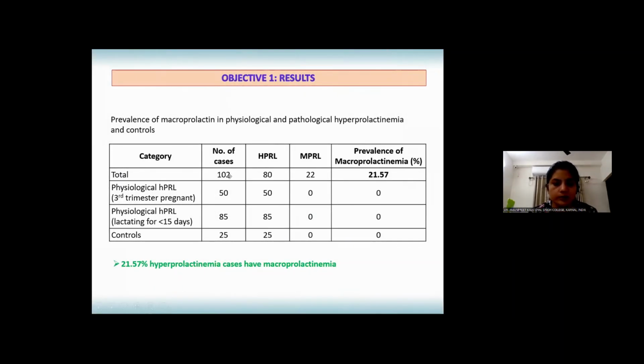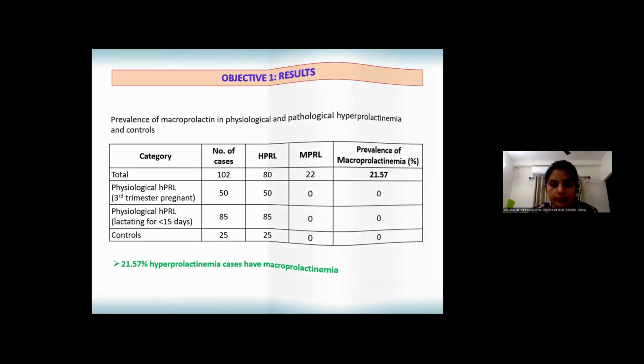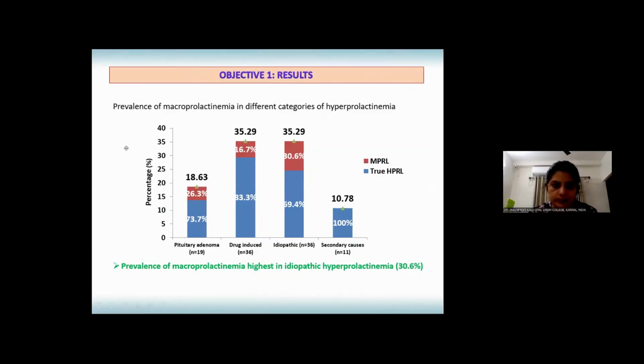So we found out of total 102 cases, the prevalence of macroprolactinemia was 21.57%, and there was no macroprolactinemia case in physiological hyperprolactinemia cases or controls. So the first part revealed that there were 21.5% macroprolactinemia cases in hyperprolactinemia.